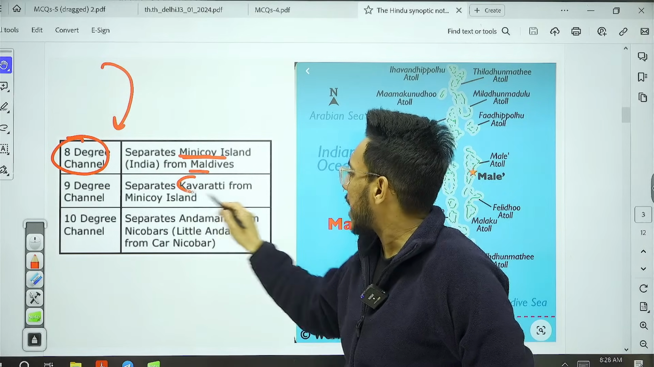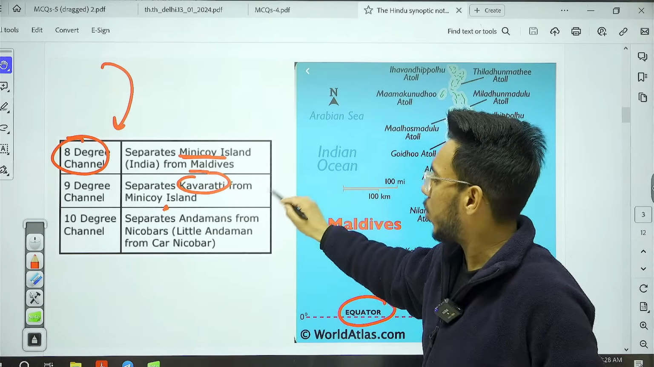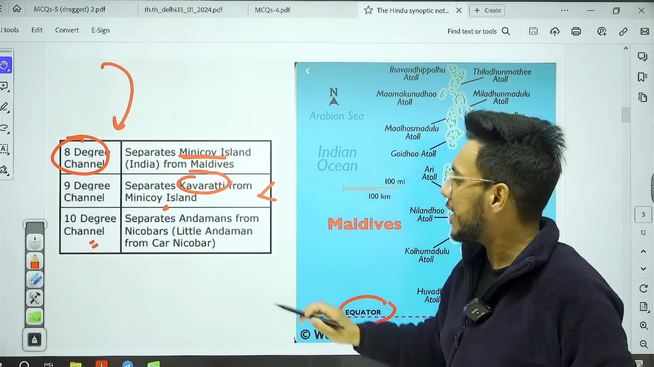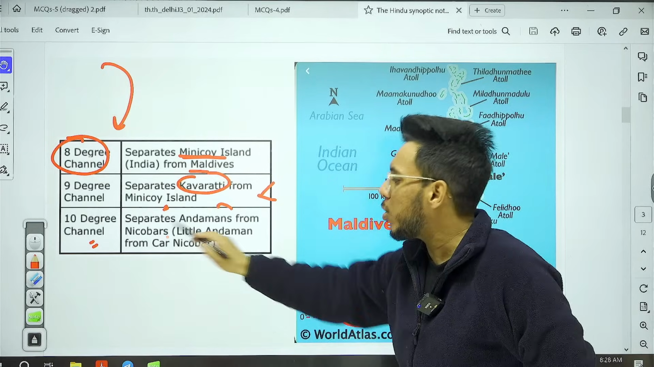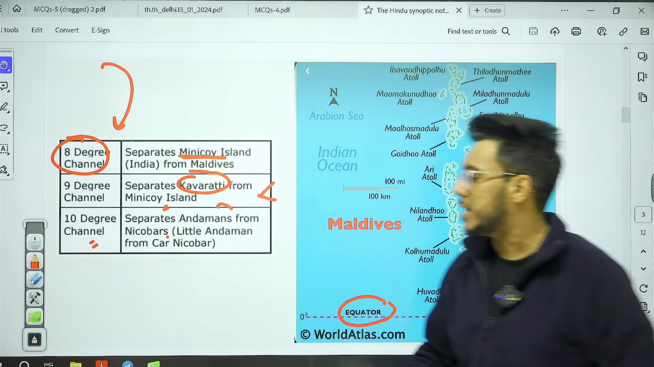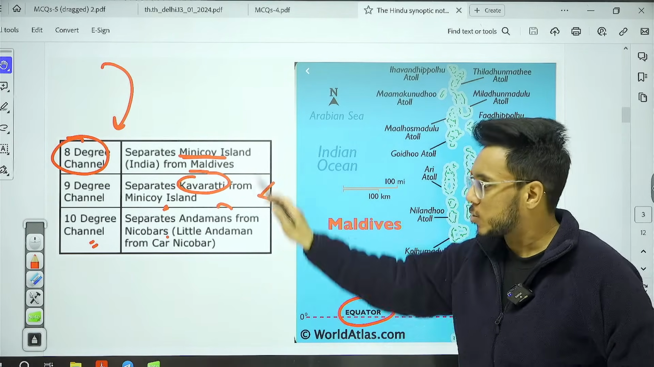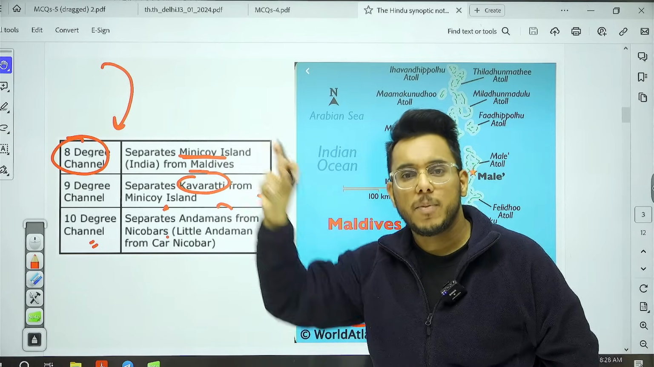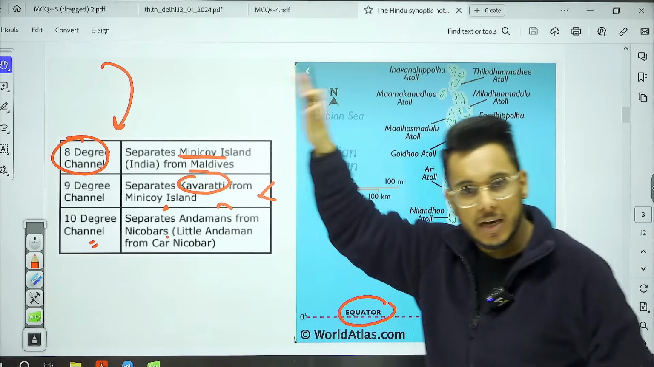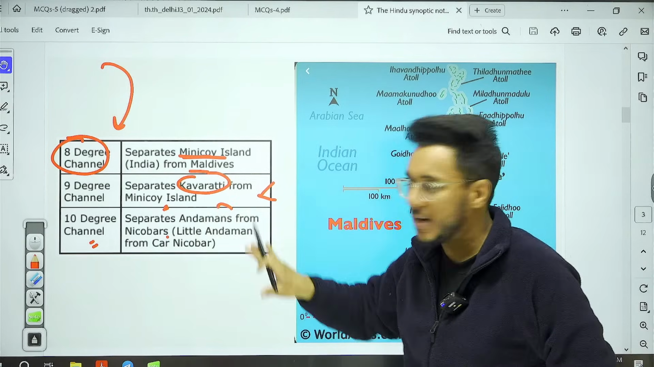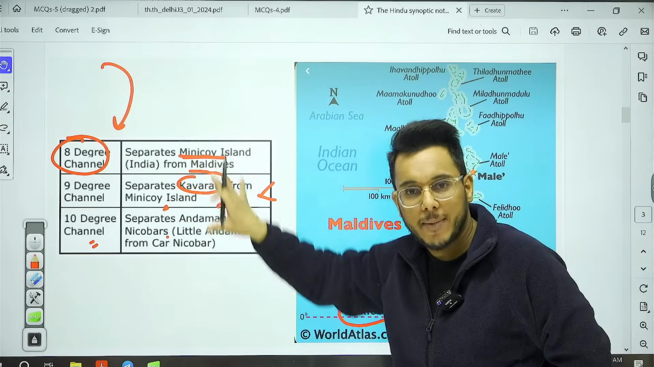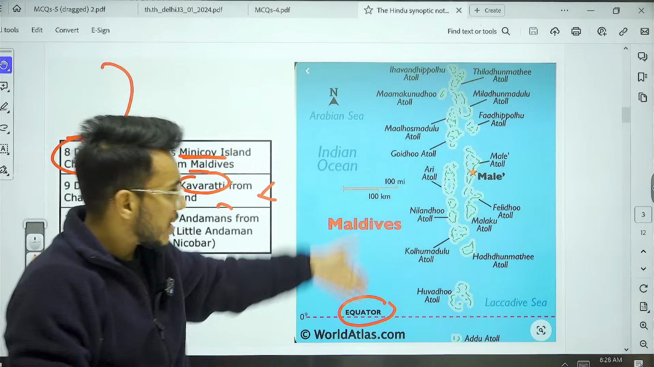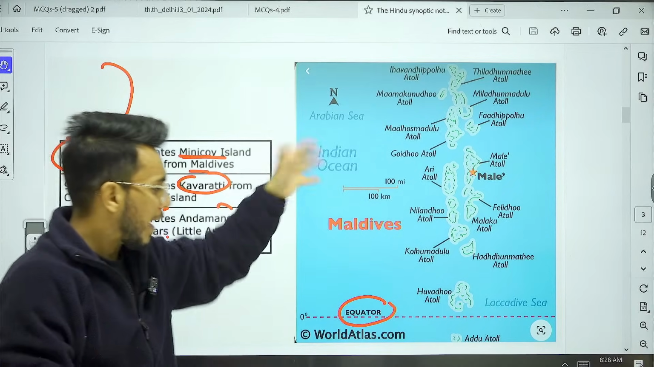Then we have the 9-degree channel. It separates Kavaratti from Minicoy Island. Both are part of Lakshadweep only. Then we have the 10-degree channel. The 10-degree channel separates the Andamans from the Nicobar Islands. So again, the 8-degree channel separates Lakshadweep from Maldives, the 9-degree channel separates Kavaratti from Minicoy, and the 10-degree channel separates Andaman from Nicobar. These are the major islands of the Maldives.